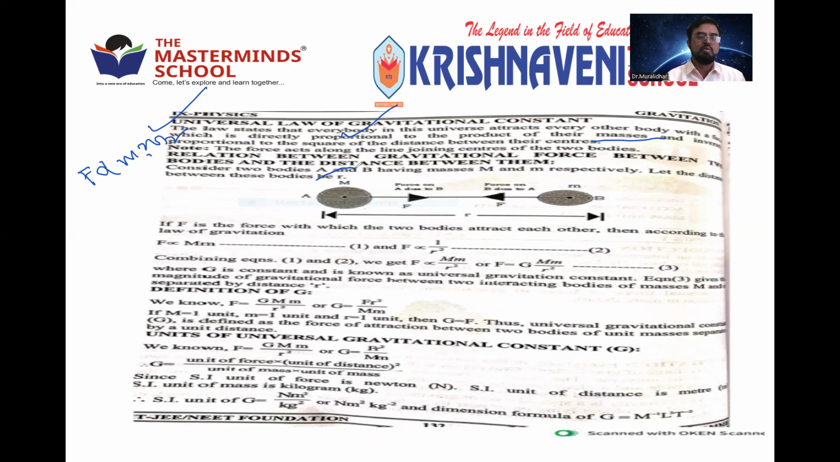You can write capital M and small m, or m1, m2. The big body is taken as mass capital M, a small body is small m. Those two are separated by a distance of r. According to Newton's gravitational law, the force of attraction between two bodies separated by a distance of r is directly proportional to the product of their masses.